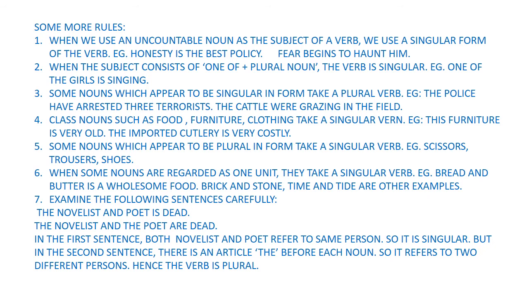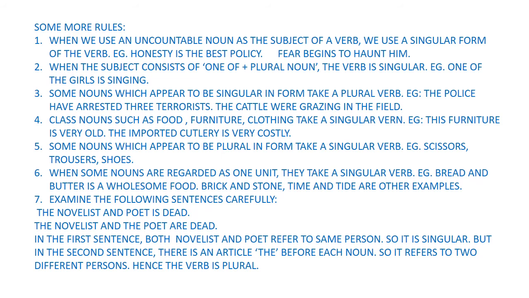Then some nouns which appear to be singular take a plural verb. For example, the police have arrested. The cattle were grazing. We think cattle, there's no S, but actually cattle refers to more than one. Okay. Then class nouns like food, furniture, clothing always take a singular verb. I'm sorry, there's a spelling mistake, it's verb. This furniture is very old. The imported cutlery is very costly. Then like we already saw, economics, physics, all this takes a singular verb.